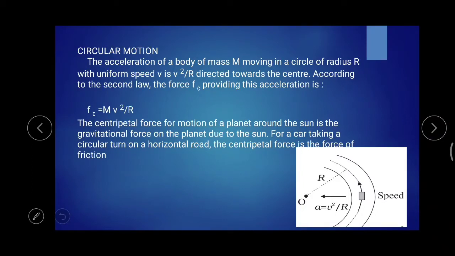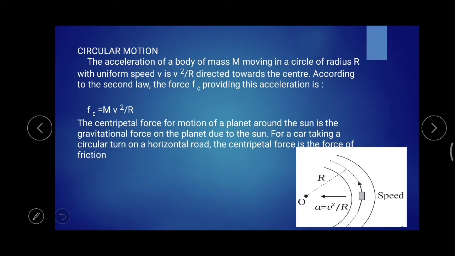Suppose you are considering the planetary motion around the sun, where the gravitational force provides the centripetal force. We can say the gravitational force is acting as the centripetal force in the case of planetary motion around the sun.